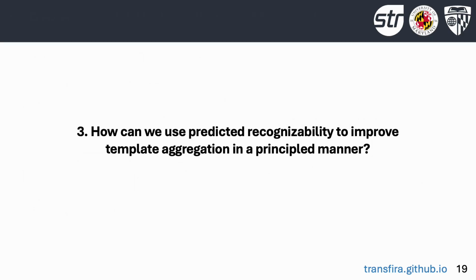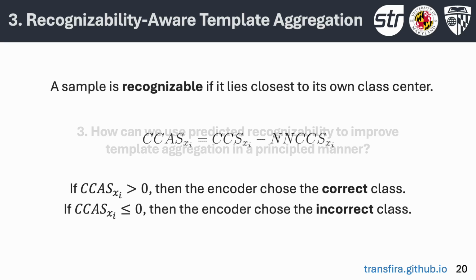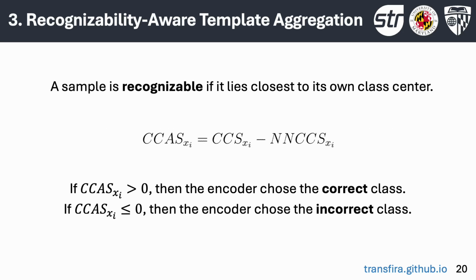The third question that TransFIRA answers is how to use predicted recognizability to improve template aggregation in a principled manner. In TransFIRA, a sample is recognizable if it lies closest to its own class center. CCAS directly captures this because it calculates the difference between the cosine similarity of the correct class against the cosine similarity of the closest incorrect class. If CCAS is greater than 0, then the encoder chose a correct class. If CCAS is less than or equal to 0, then the encoder chose an incorrect class.